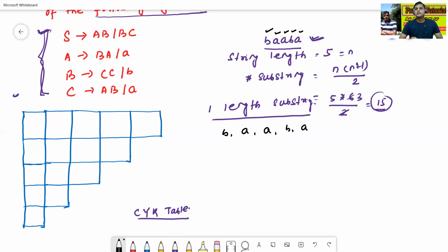There are 5 letters, so 5 one length substrings are there.